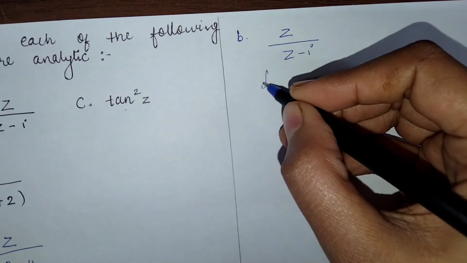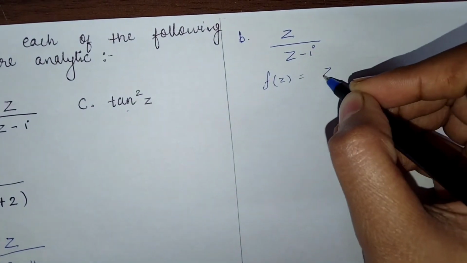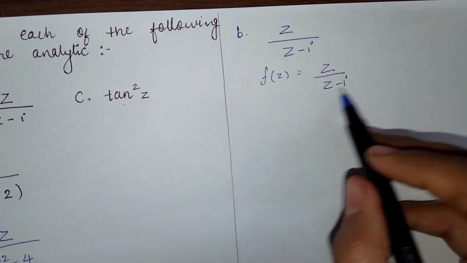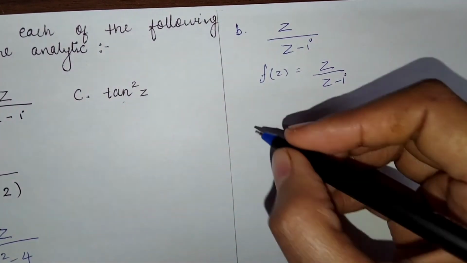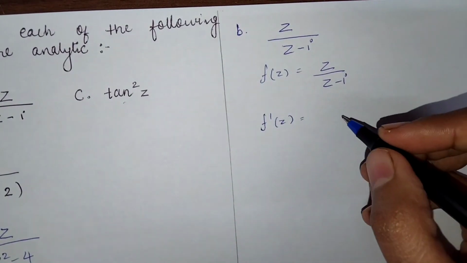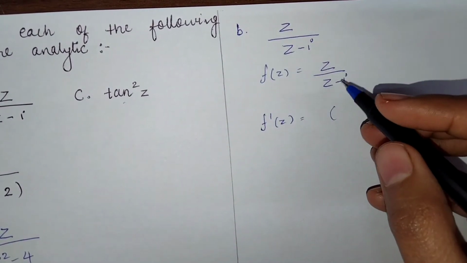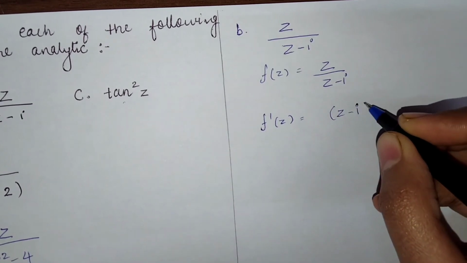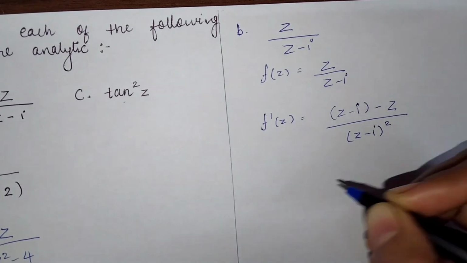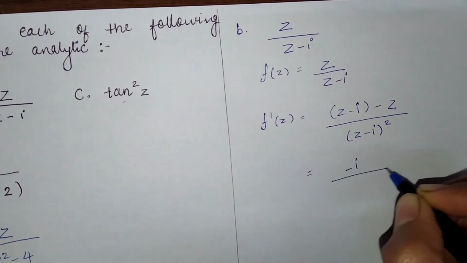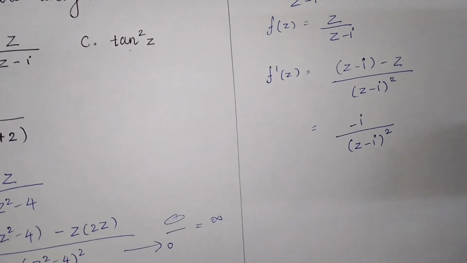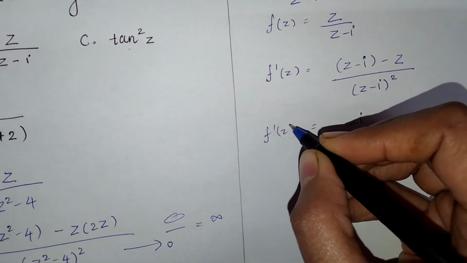So f of z is z by z minus i. Now as I told you, when such a function is given, first take its derivative. Taking its derivative, we again have to apply the division rule. So z minus i minus z upon z minus i whole square, and that is equal to minus i by z minus i whole square. So we got f dash of z.